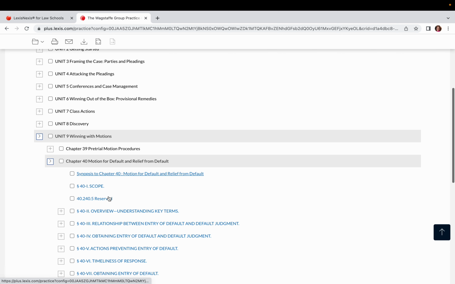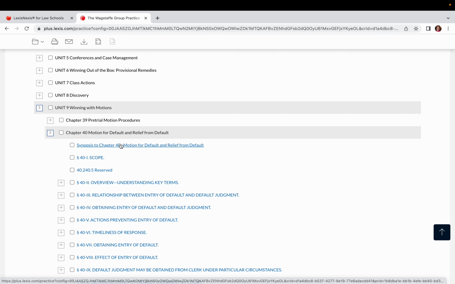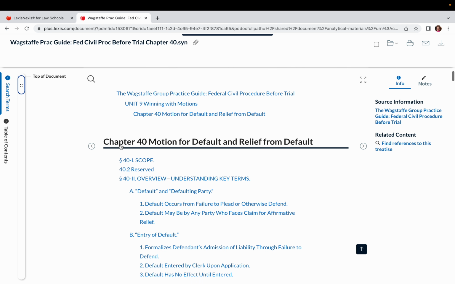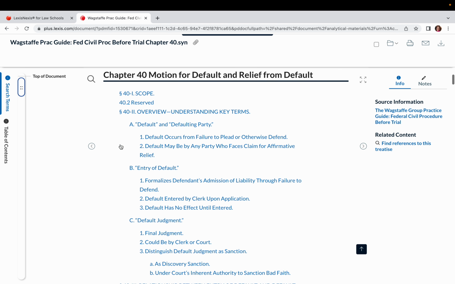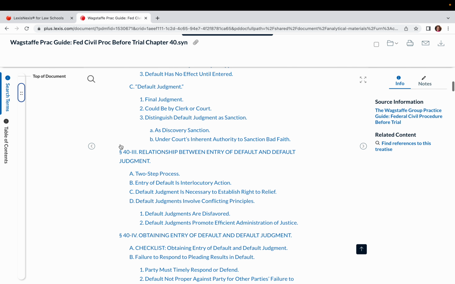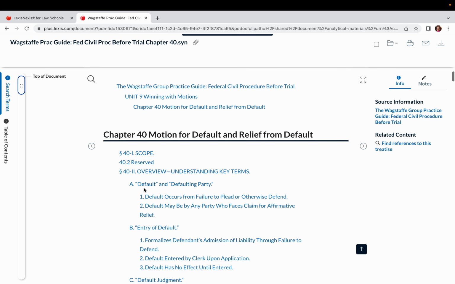Now, when you see the book starting to open up, of course, I can dive into any of these, but I actually like to go straight to the synopsis of the chapter. That way I can see what's going on, because most of the time I'm going to need a few pages from this particular chapter if I'm working on a motion for default. And now I've got all the different components that I need right here at my fingertips, and I can keep coming back to this page. Once I'm ready to go in, I can click.